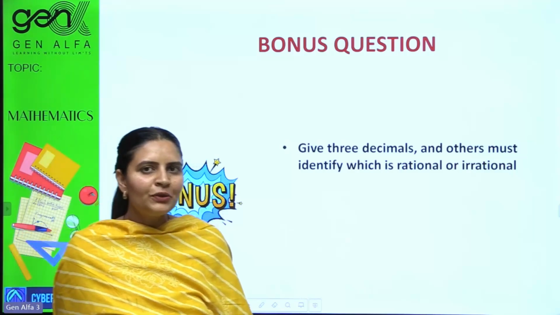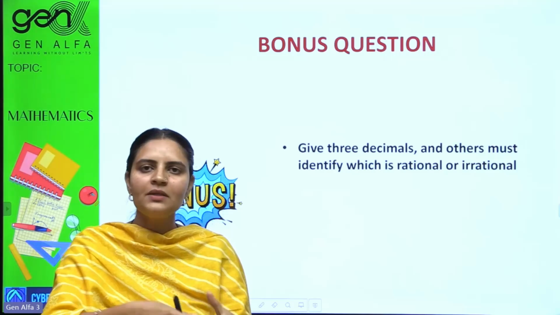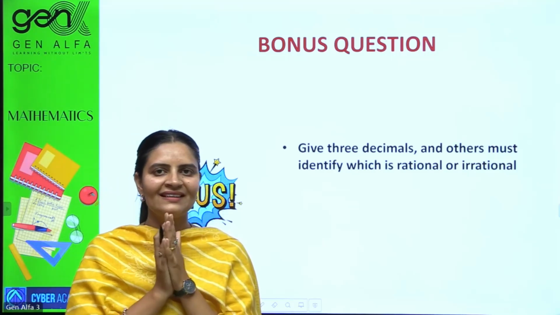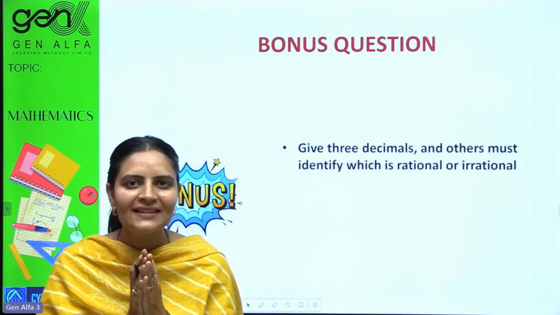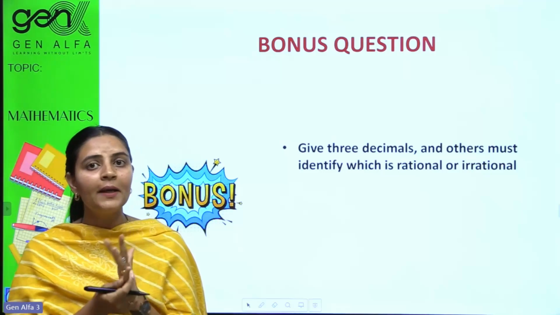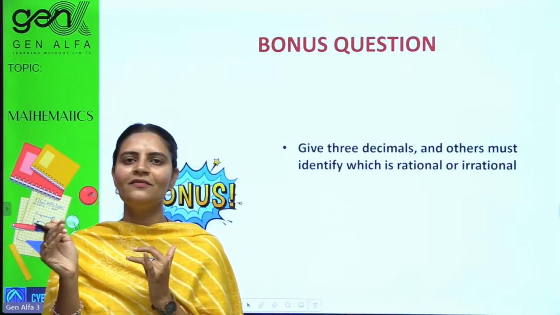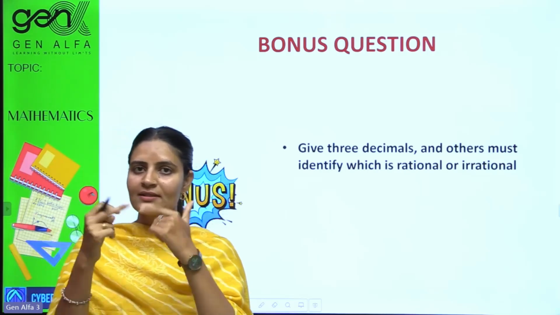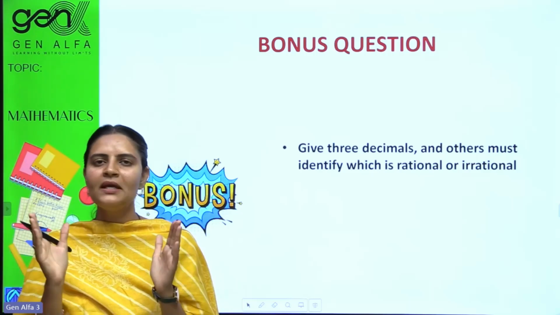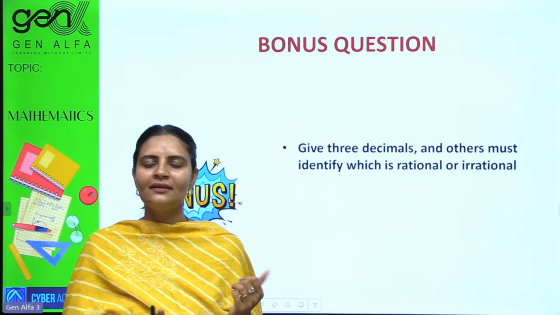Can you give me 3 decimals? And others must identify, maybe your classmate, maybe your best friend, whether it is rational or irrational. Just write it now. Any 3 decimals. It can end. It cannot end. But if it does not end anywhere, there are 2 further cases: if it repeats or if it does not repeat. Based on these categories, write 3 decimals and your partner will guess it.